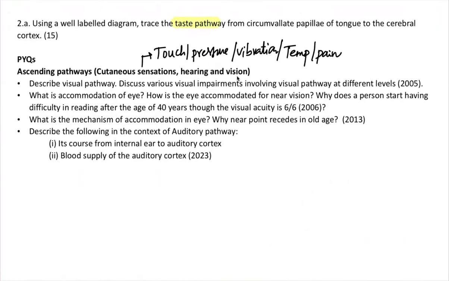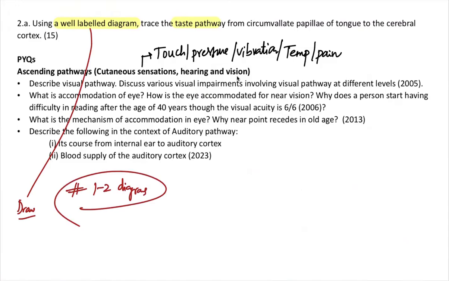Now, using a well labeled diagram, so this part is important. You have to draw the diagrams. Okay, if you're preparing for 2026, the first thing that you need to do is at least draw 1 to 2 diagrams a day. We have done elaborate diagram practice in the recent revision batch for 2025 as well. So wherever there is a need for a diagram, you have to draw, even though it is not asked in the question also, you have to draw the diagram.